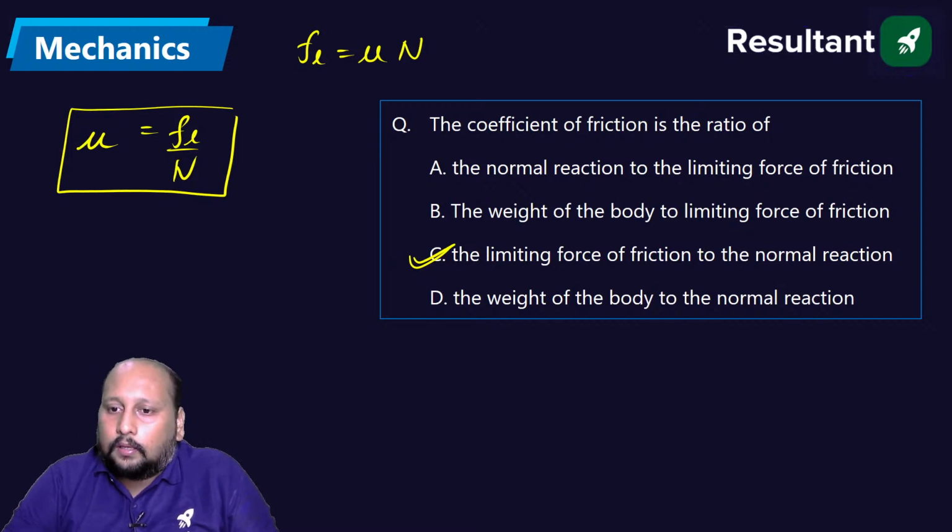Okay. Understood. So F_L by N. Option C is the correct answer.